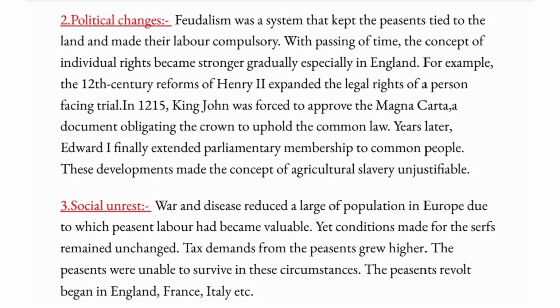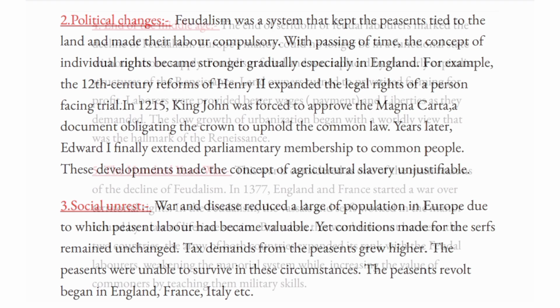Social unrest. War and disease reduced a large number of population in Europe, due to which peasant labor had become valuable, yet conditions made for the serfs remained unchanged. The tax demands from the peasants grew higher. The peasants were unable to survive in these circumstances. The peasants' revolt began in England, France, Italy, etc.